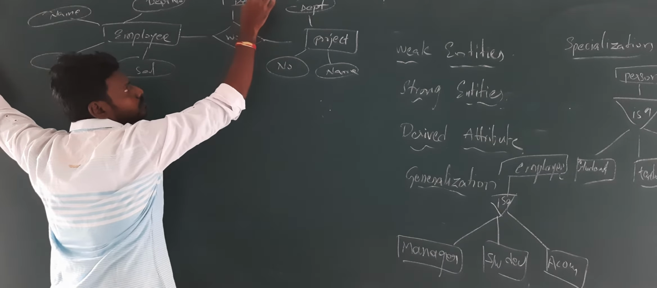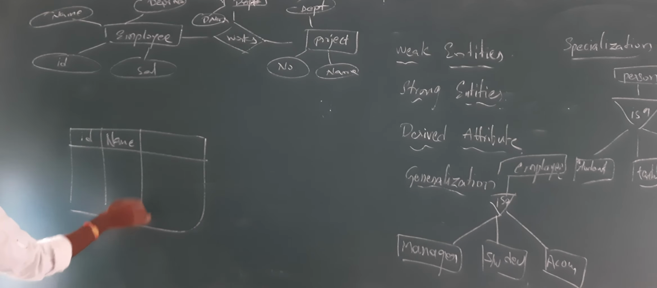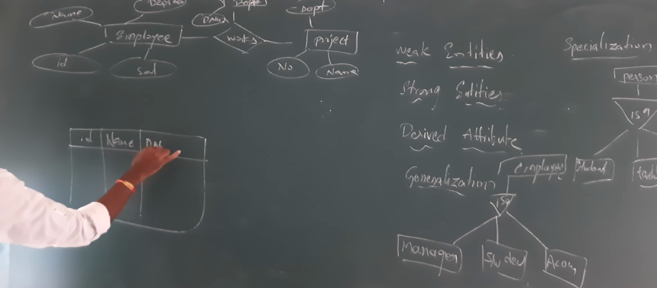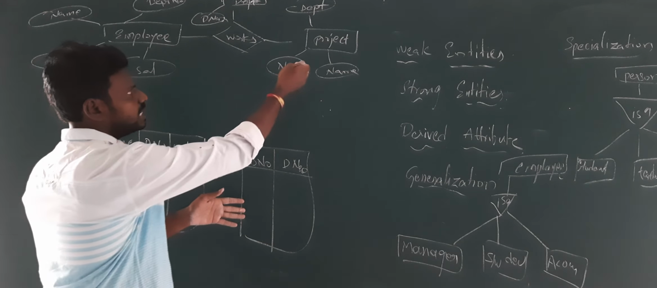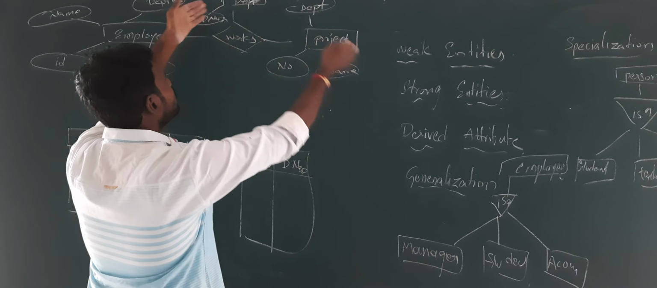So if I want to convert them into tables, I will take the employee table. Employee consists of employee ID, name, department number, and salary. This is the first table. Then I will have the department table, with department number and department name. In the same way, I can create the project table. See, this department number is common here, so we can establish the relation between them. Here also they have the common department number.